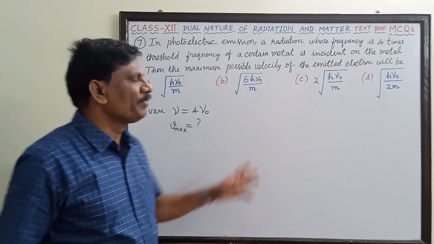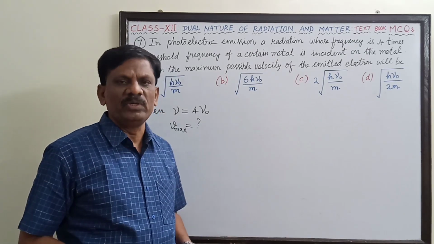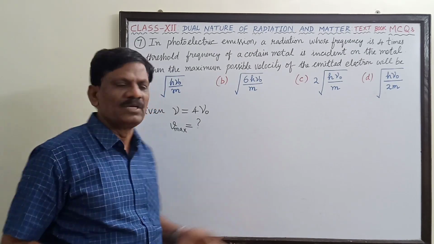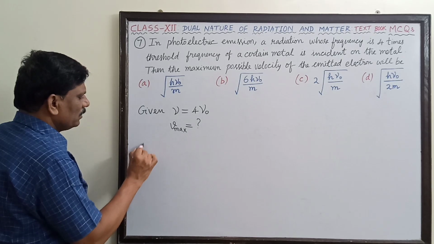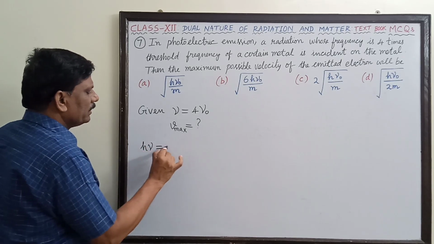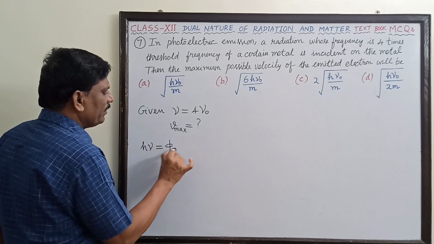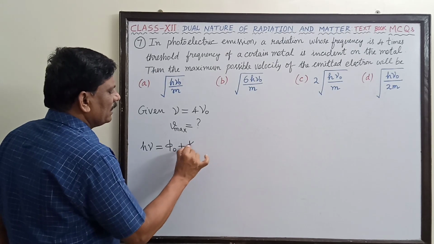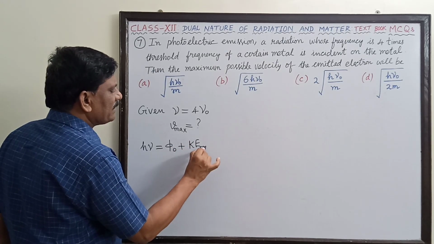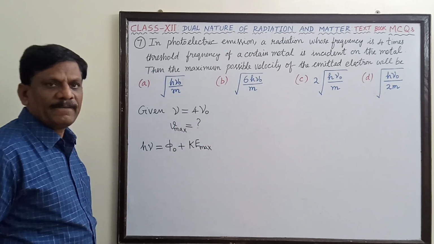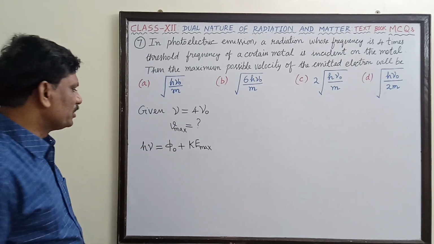Now for this type of problems, the one and only equation to be used is Einstein's photoelectric equation, is it not? So h nu is equal to work function plus kinetic energy maximum. This is the photoelectric equation.